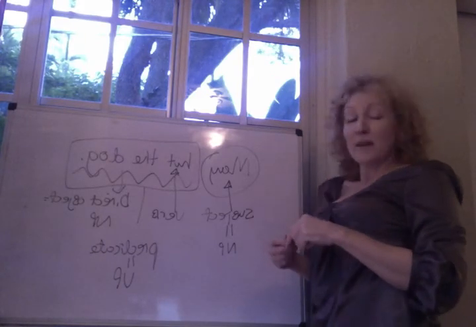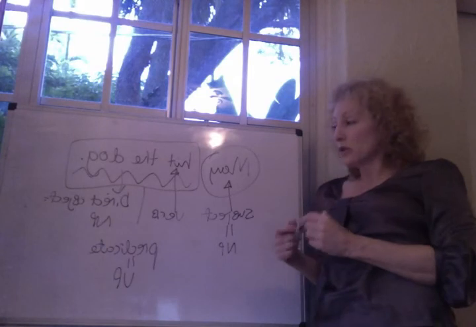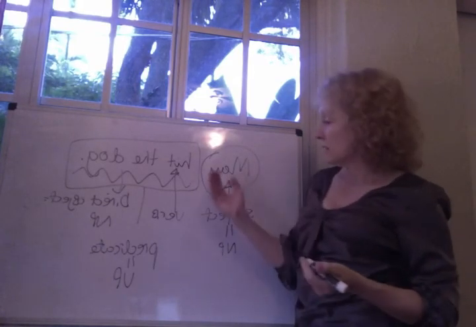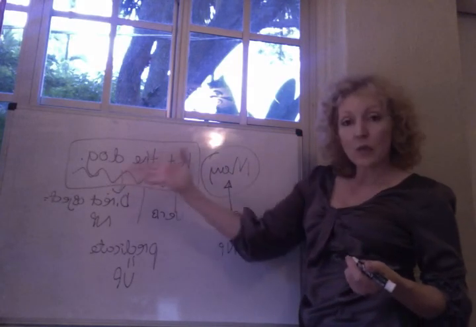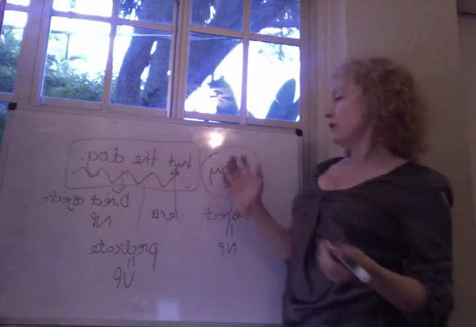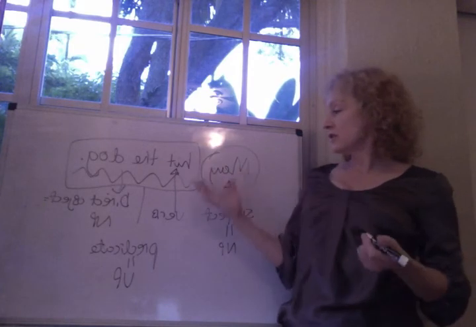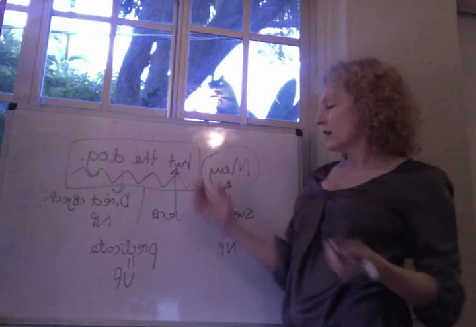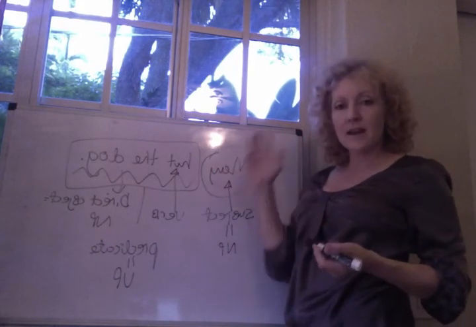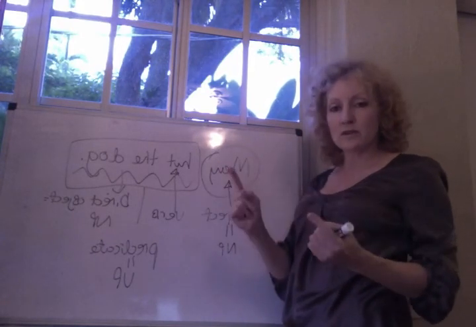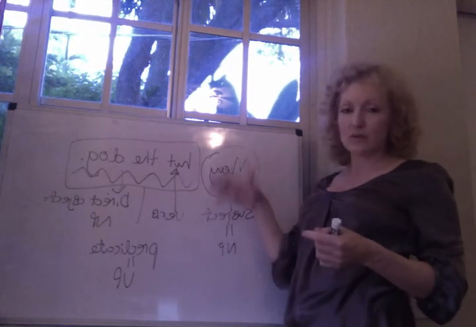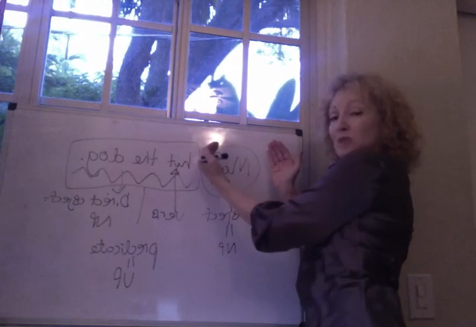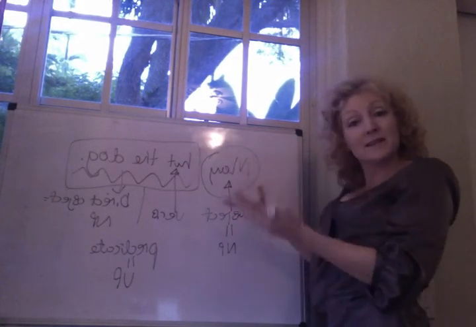Notice that we could have made the sentence more complicated, right? We could have had a subject that was comprised of many more words. So for example, if instead of saying Mary hit the dog, we had something like, the woman who lives up the street and never talks to anyone until you talk to her first, hit the dog. Okay, all of that information that came at the front of the sentence is all pointing to one person. The woman who lives up the street who doesn't talk to anyone until you talk to her first. That's all one individual. So that is the subject of the sentence. That's what the sentence is about.